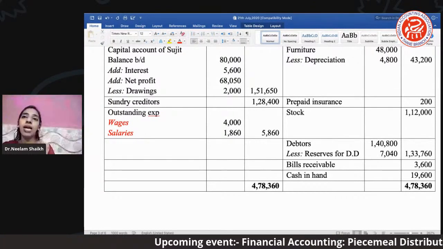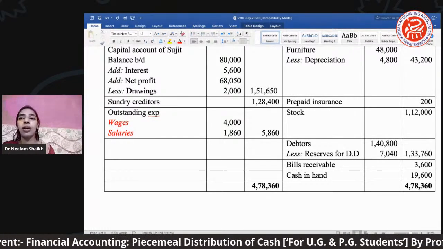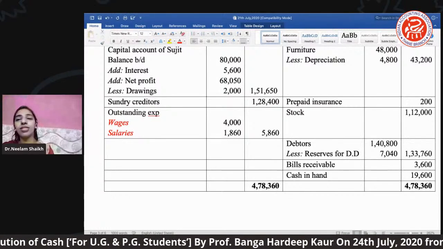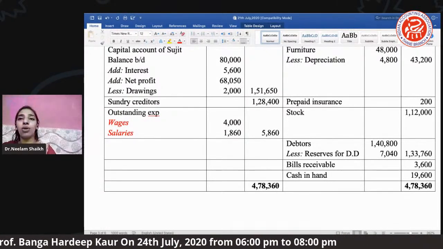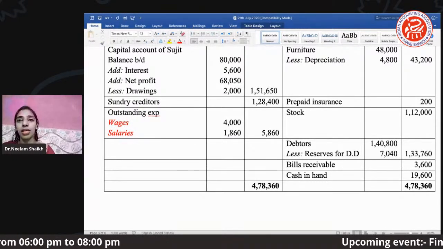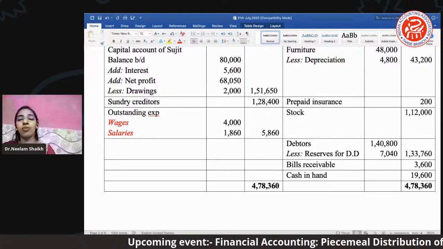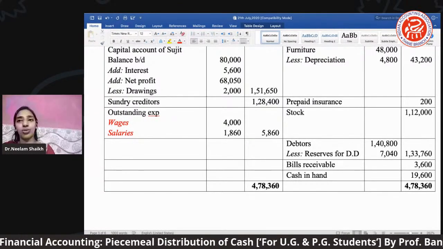They have a separate chapter, so a separate question can be asked on admission or retirement. So when they ask you such a final account, there you may find the ratio calculations and capital methods coming. So there basically you may find the reflection of the capital method and the ratios.